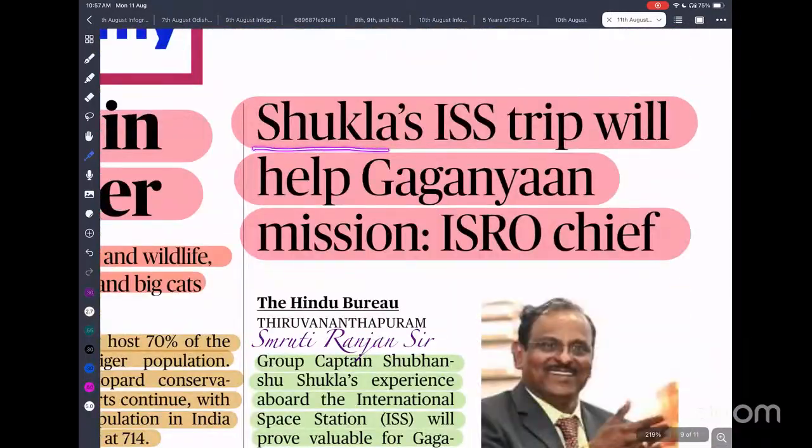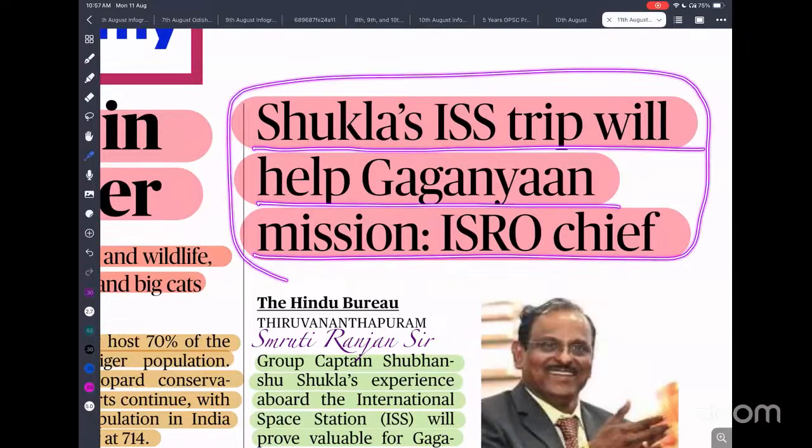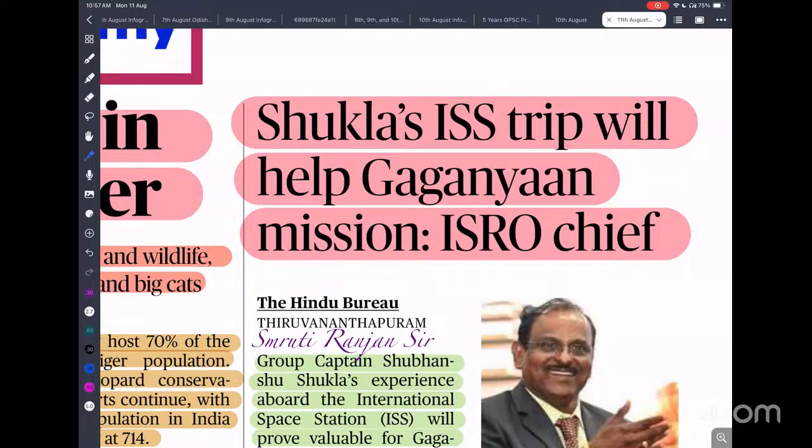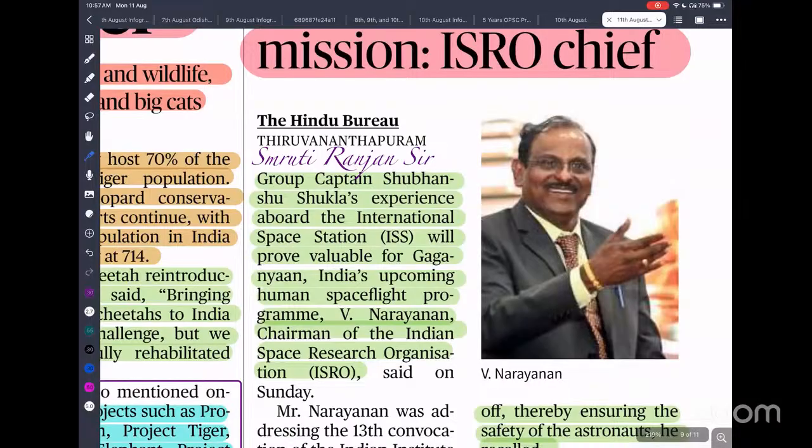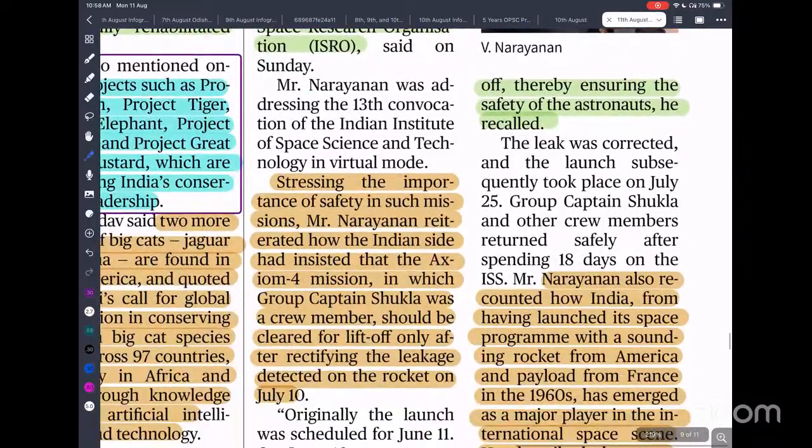So Shukla's International Space Station trip will help the Gaganyaan mission. This is what was said by the ISRO chief. Recently, Subhanshu Shukla visited the International Space Station under the Axiom space mission. So the experience that Subhanshu Shukla ji is having is going to be helpful for our space mission. Group Captain Subhanshu Shukla's experience aboard the International Space Station will prove valuable for the Gaganyaan, India's upcoming human spaceflight mission under ISRO. Stressing the importance of such missions, Narayanan reiterated that the Indian side had insisted on